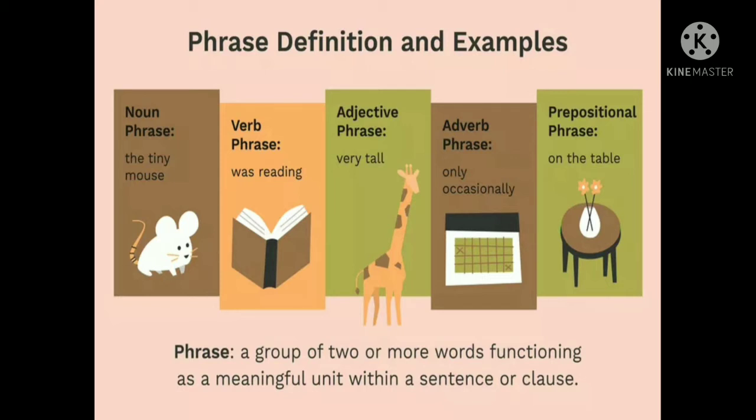And in a verb phrase, was reading. Here reading is the verb. And adjective phrase, very tall. Tall describes a giraffe, so it is an adjective phrase. And occasionally, only occasionally, this is an adverb phrase, and on the table is a prepositional phrase.